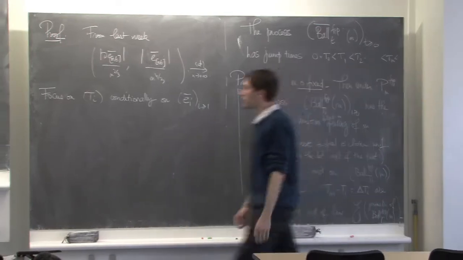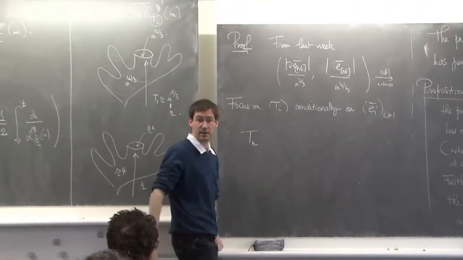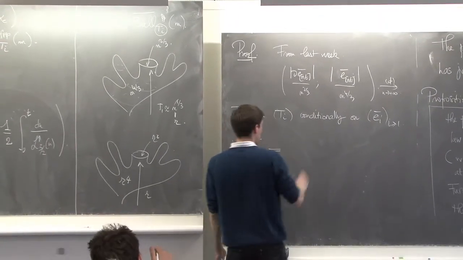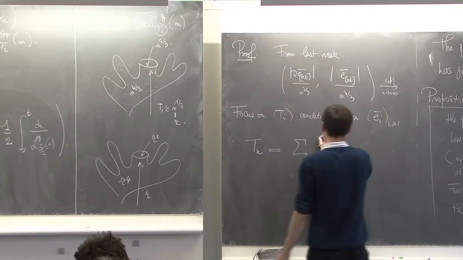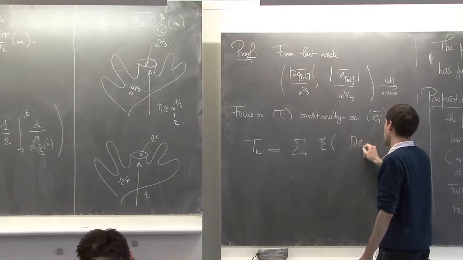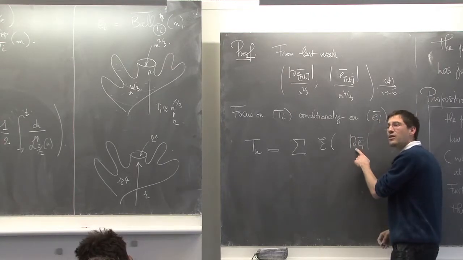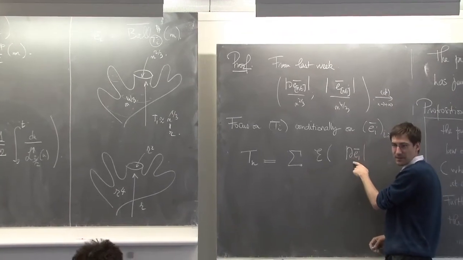Okay? So if you want to understand what is Tn, then you just need to sum exponential variables of parameter the perimeter of the exploration time i. Actually, with my notation, this is half the perimeter.